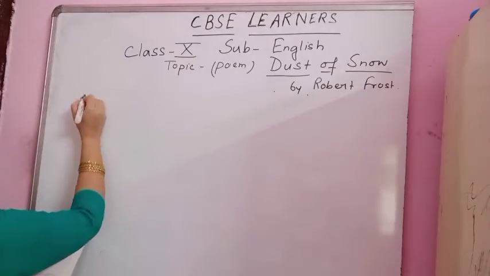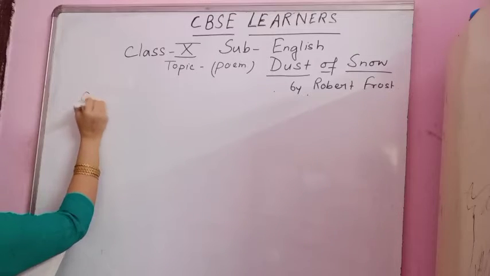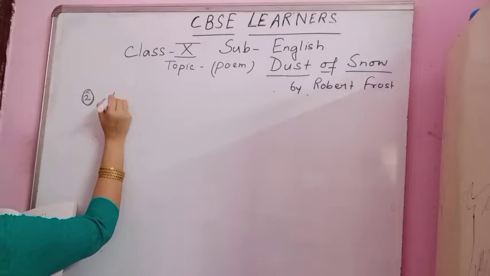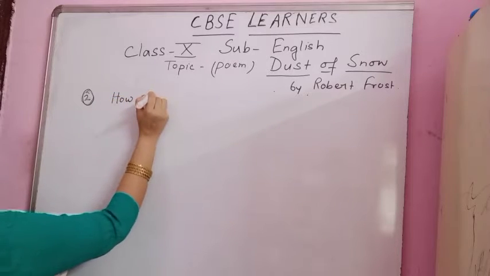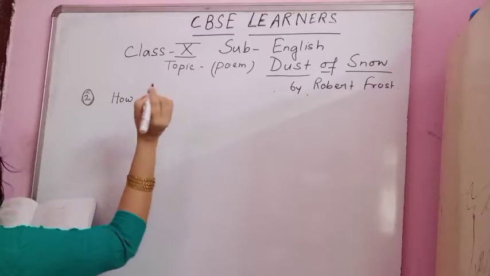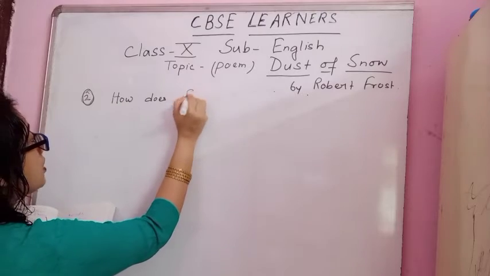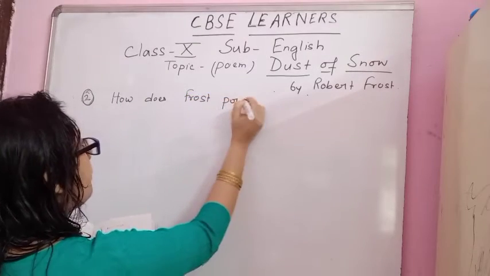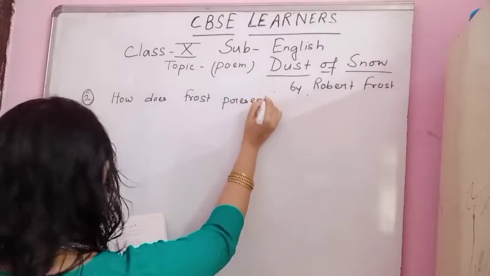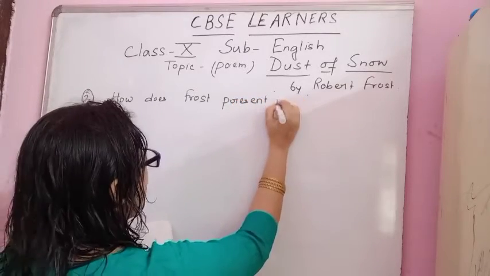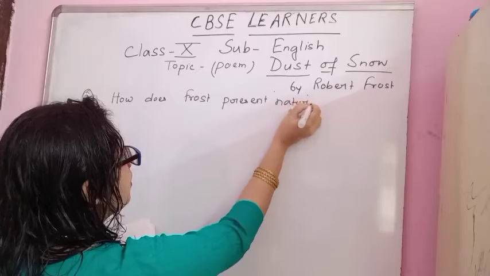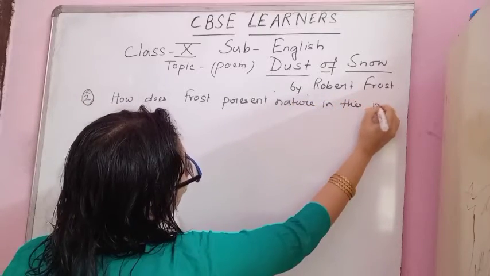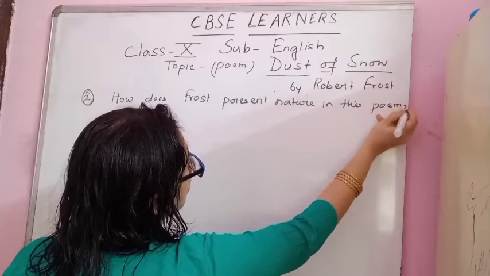Number 2 is, how does Frost present nature in this poem?